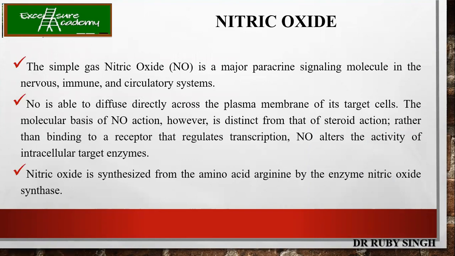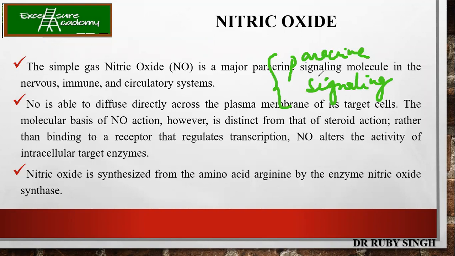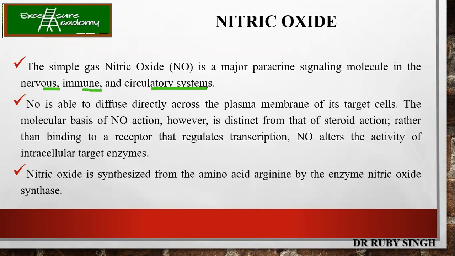Let's talk about nitric oxide. Nitric oxide is a very good example for paracrine signaling. The signaling through steroids was the example of endocrine; this is a very good example of paracrine signaling. The simple gas nitric oxide is a major paracrine signaling molecule in the nervous, immune, and circulatory systems. It is able to diffuse directly. Why? Because these are small gas molecules.